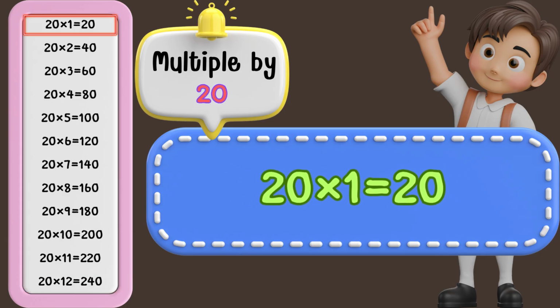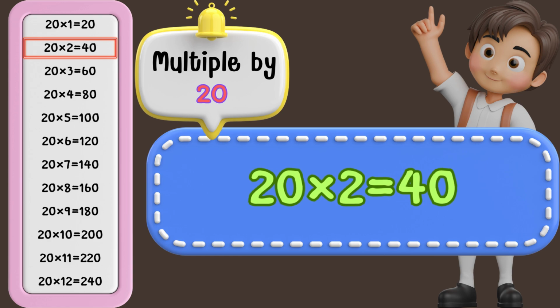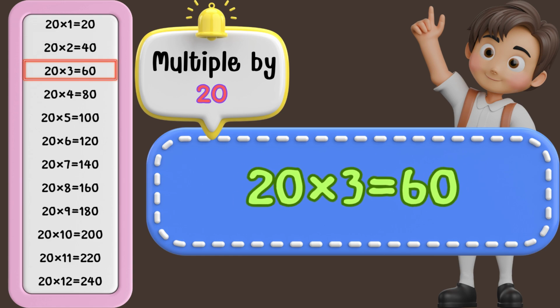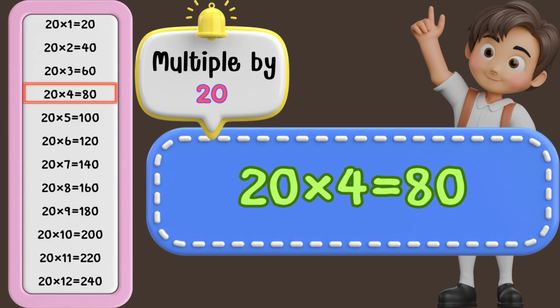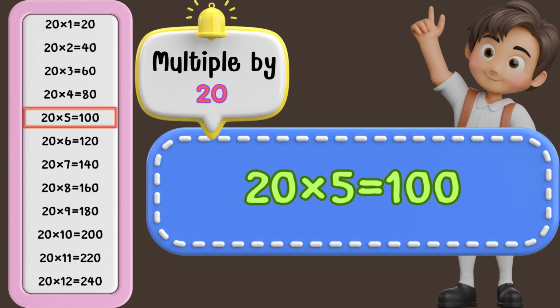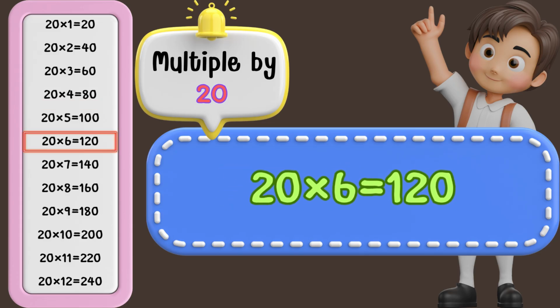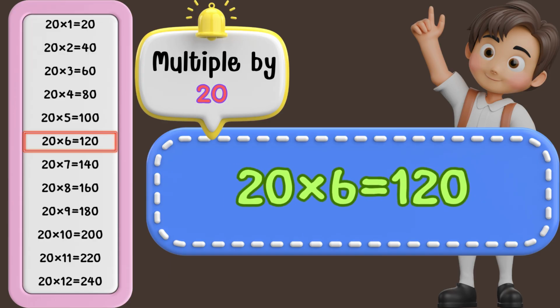20 times 1 is 20. 20 times 2 is 40. 20 times 3 is 60. 20 times 4 is 80. 20 times 5 is 100. 20 times 6 is 120.